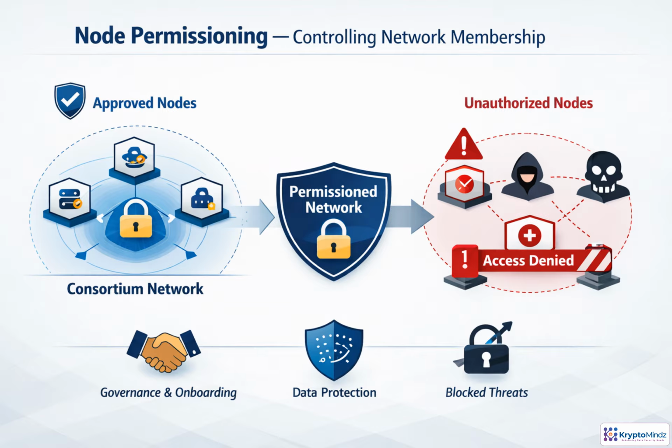Node permissioning acts as the network's membership gate. A Besu node can peer with the consortium only if its identity is approved, typically through an allow list or permissioning contract. That means new organizations must be formally onboarded before their infrastructure participates. Unauthorized nodes may still attempt to connect, but they are denied before they can exchange data or observe traffic. This protects privacy, reduces attack surface, and makes network access an operational control.